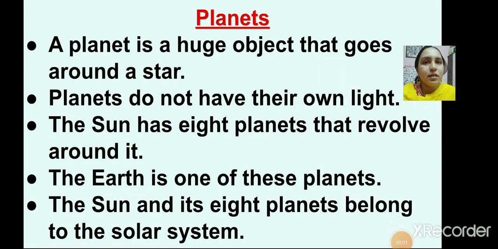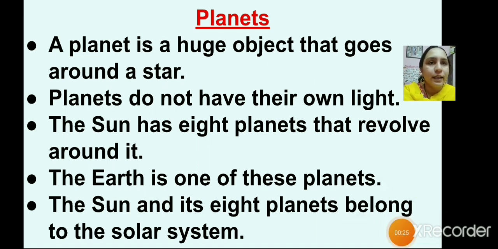Yes, now we'll talk about the planets. Now the sun is in the center, right? And the other 8 planets revolving around the sun. And these planets do not have their own light.